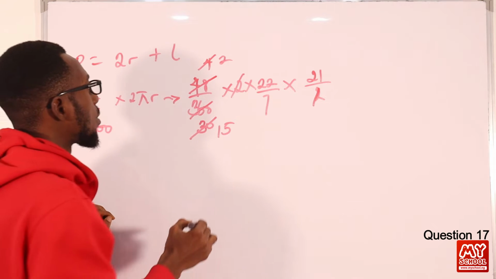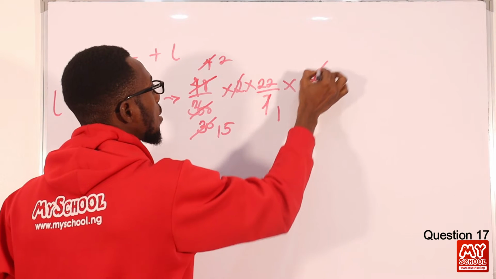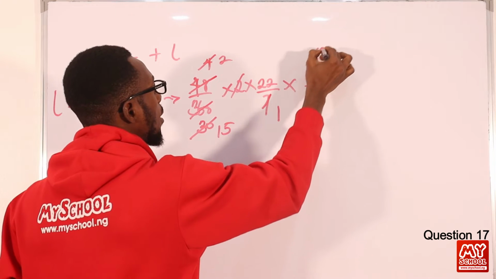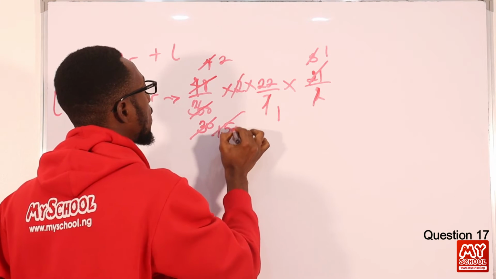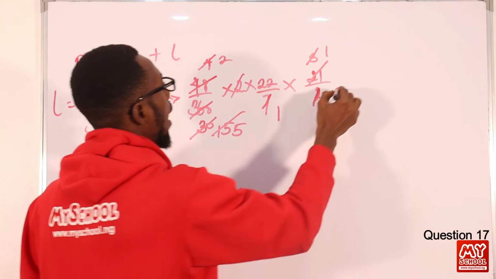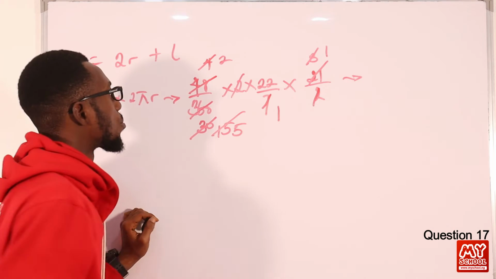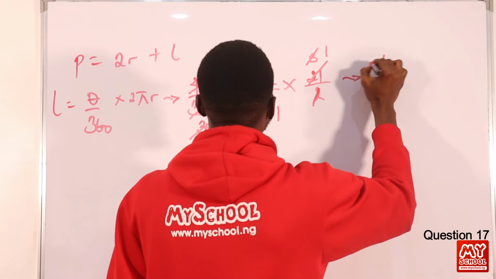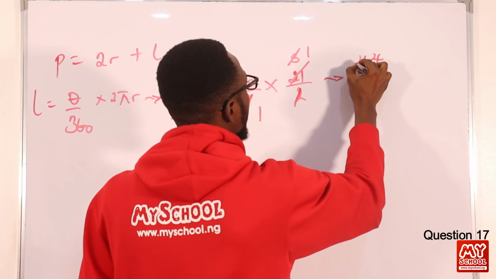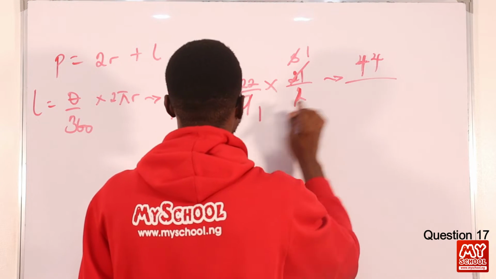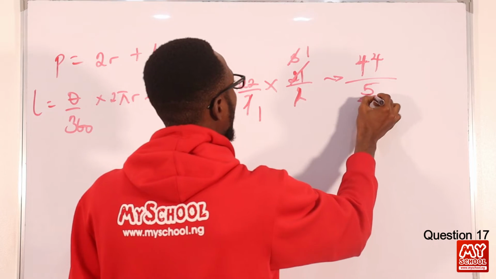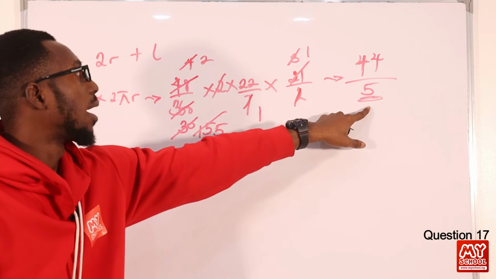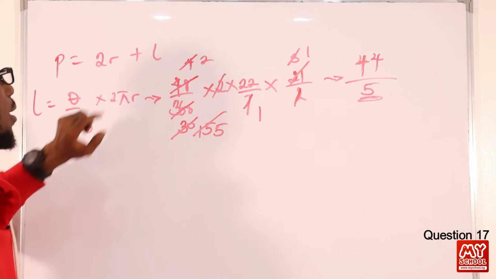Then 7 here, 1, 7 here, 3, 3 here, 1, 3 here, 5. So basically, I have 2 times 22, which is 44, over 5. So this is the length of my arc, 44/5.